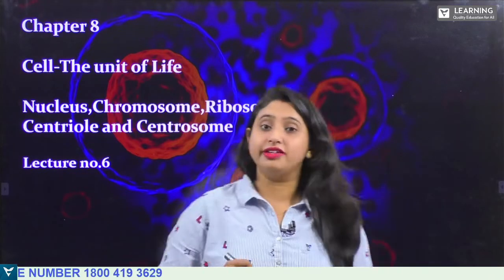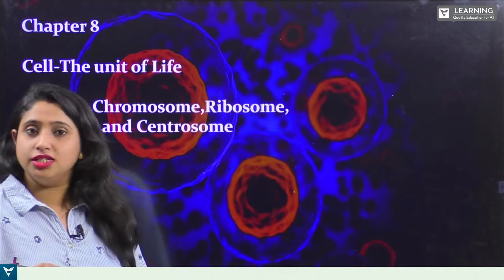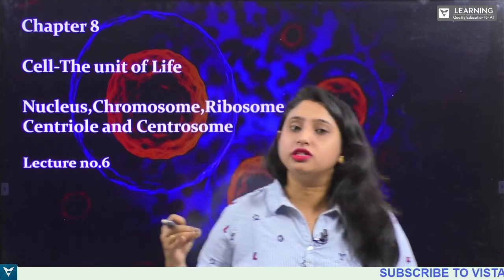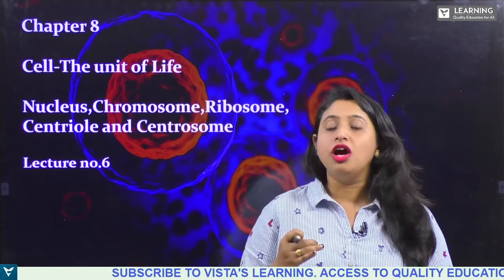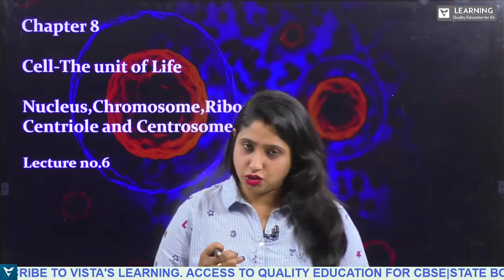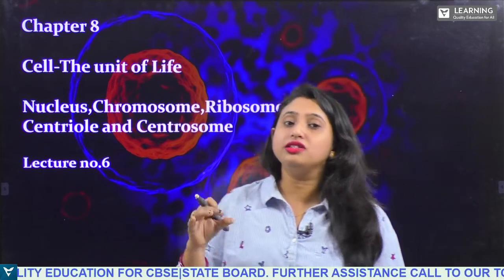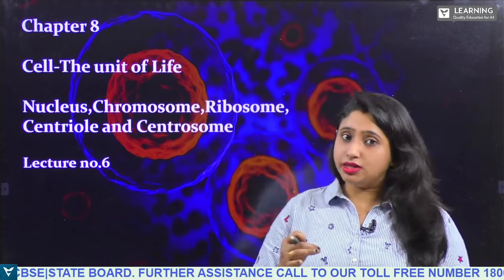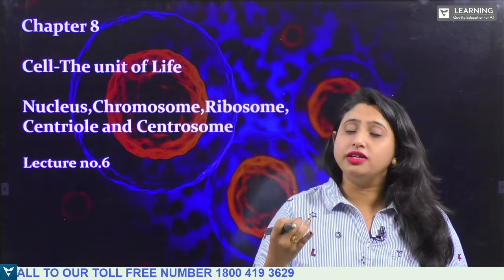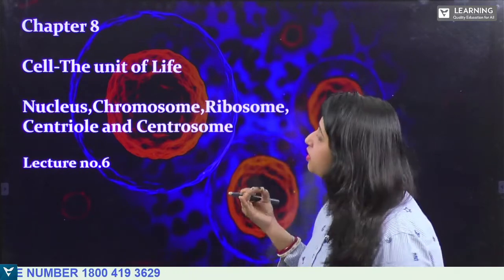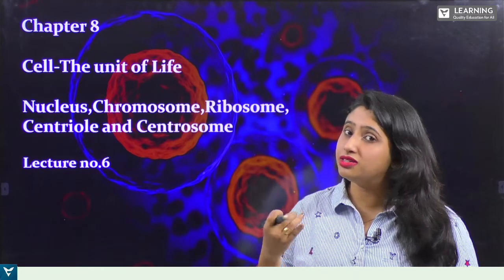So we are in the chapter Cell, the Unit of Life, which is chapter number 8, and you have learned various cell organelles under this chapter till now: the endoplasmic reticulum, Golgi bodies, lysosomes, and in our last class you learned about the mitochondria and the plastids. In today's session we are going to continue this chapter and see the other cell organelles, and this is the end of this chapter. In today's class you will be learning about the nucleus, the chromosomes, the centrosomes, the centrioles, and the ribosomes, and this is your lecture number 6.